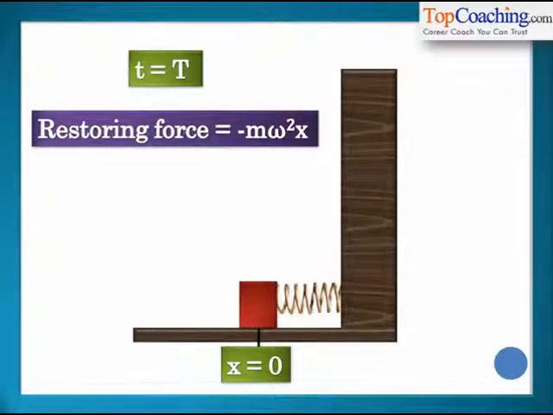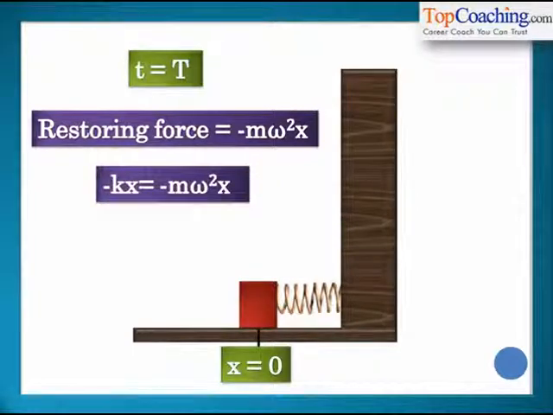The restoring force in general, in the case of a simple harmonic motion, is represented by the symbol minus m omega square x. A minus sign is placed in front of the restoring force because the restoring force always tends to act in the direction opposite to the direction of displacement of the block. This is because the restoring force tends to restore the block to its original position, which is clearly opposite to the direction of the displaced position.